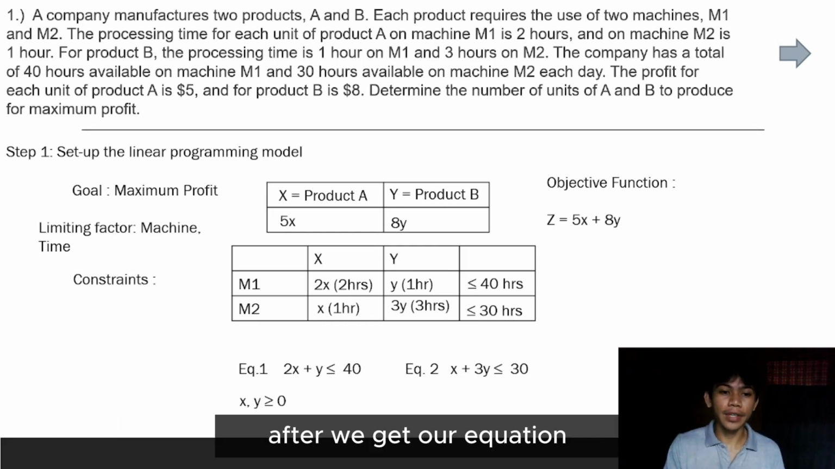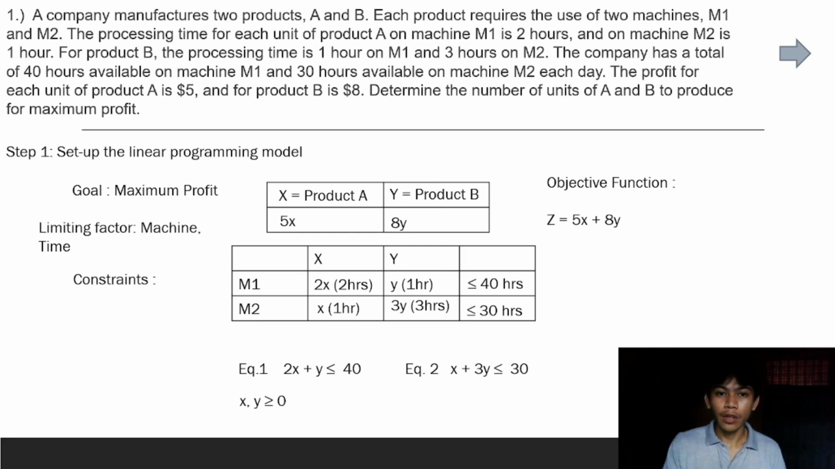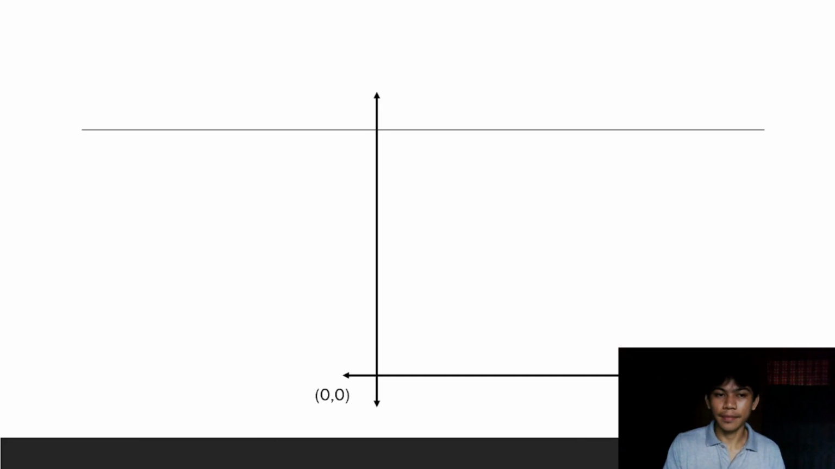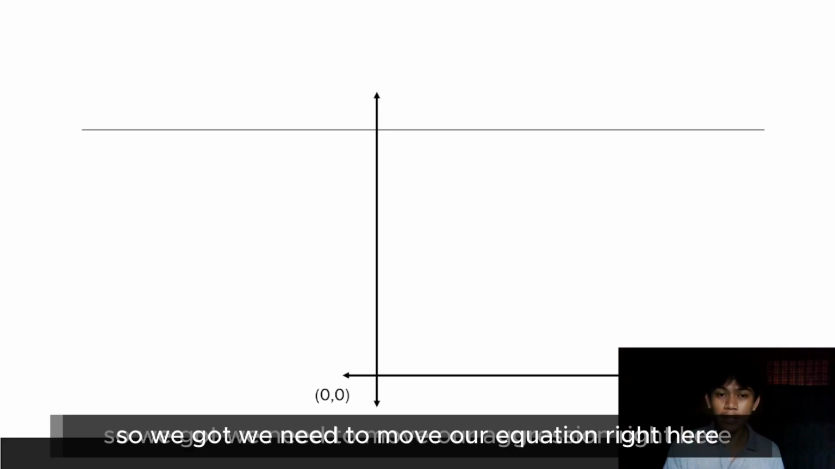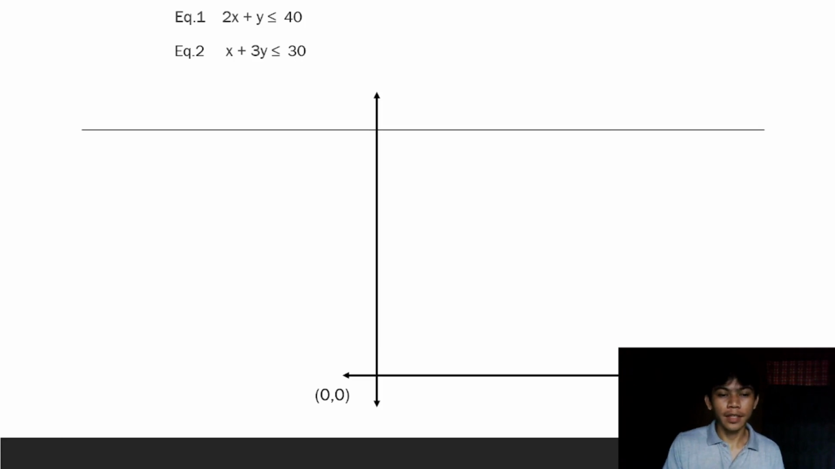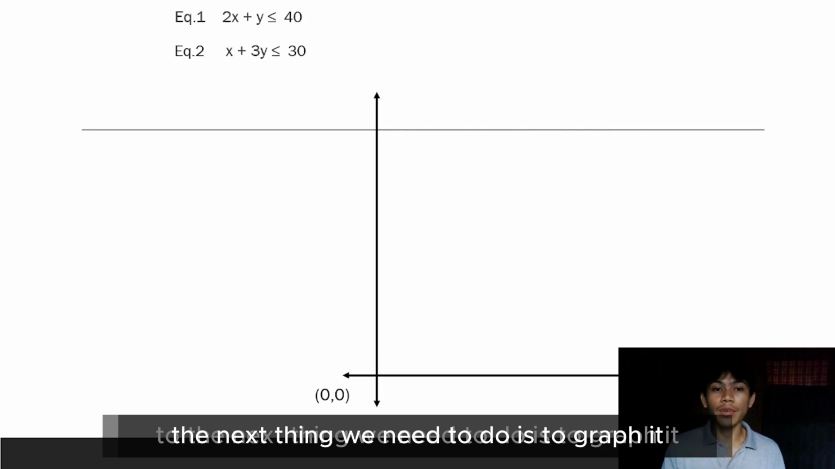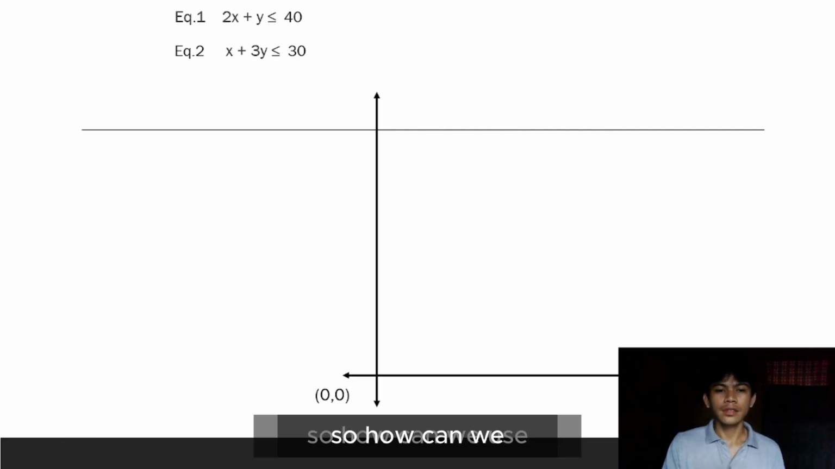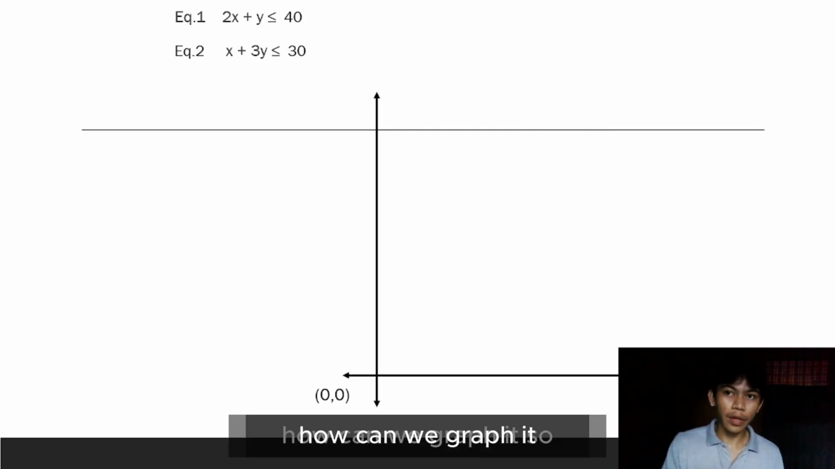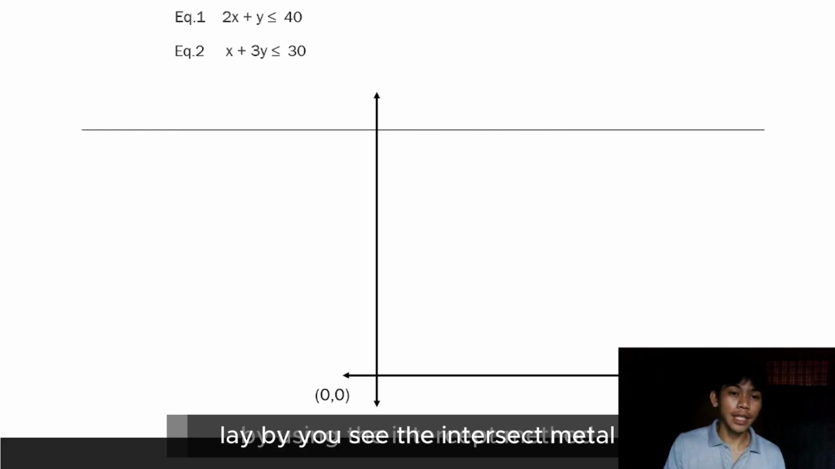Now, after we get our equations, step 2 is to get the feasible region, which is to graph it. So we need to move our equation right here, 2x plus y equals 40. The next thing we need to do is to graph the lines. So how can we graph it? The first thing we need to do is to graph the first line by using the intercept method.